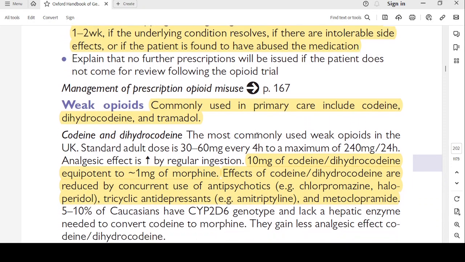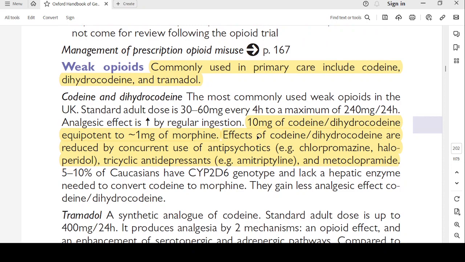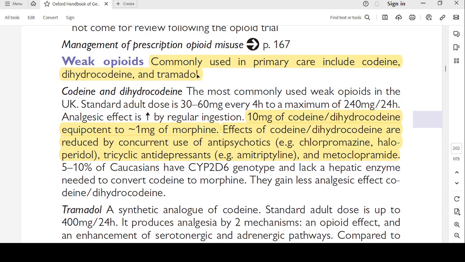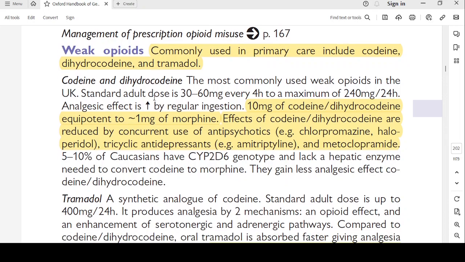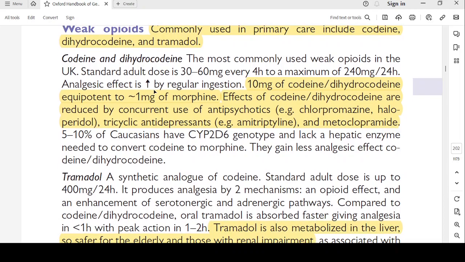Management of prescription opioid misuse. Weak opioids commonly used in primary care include codeine, dihydrocodeine and tramadol. Codeine and dihydrocodeine are the most commonly used weak opioids in the UK. Standard adult dose is 30 to 60 milligrams every 4 hours to a maximum of 250 milligrams per 24 hours. Analgesic effect is higher by regular ingestion. 10 milligrams of codeine or dihydrocodeine is equivalent to 1 milligram of morphine. The effects of codeine or dihydrocodeine are reduced by concurrent use of antipsychotics like chlorpromazine, haloperidol, TCAs, amitriptyline, and metoclopramide. So these are the interactions.